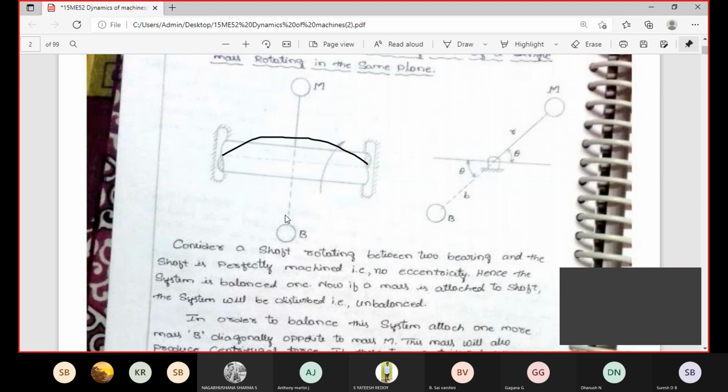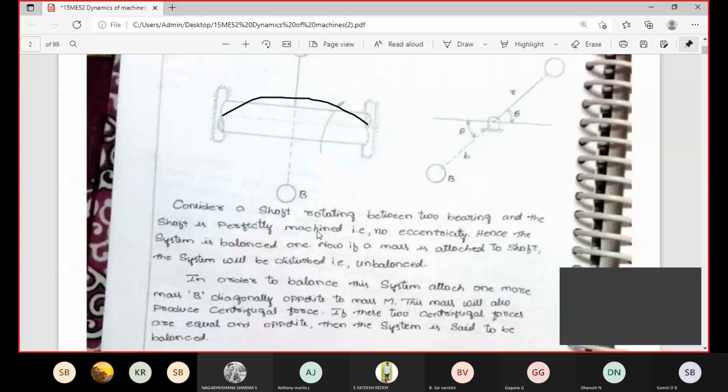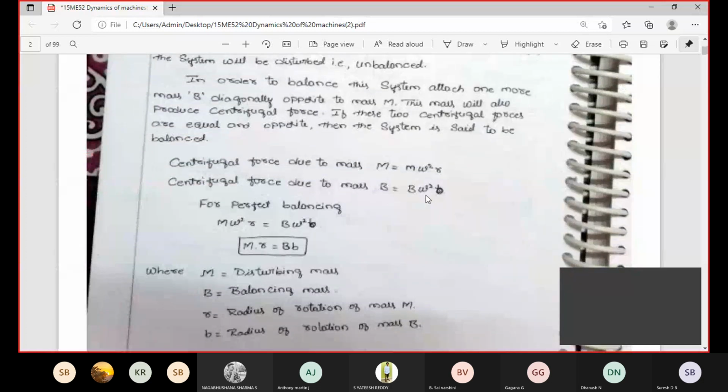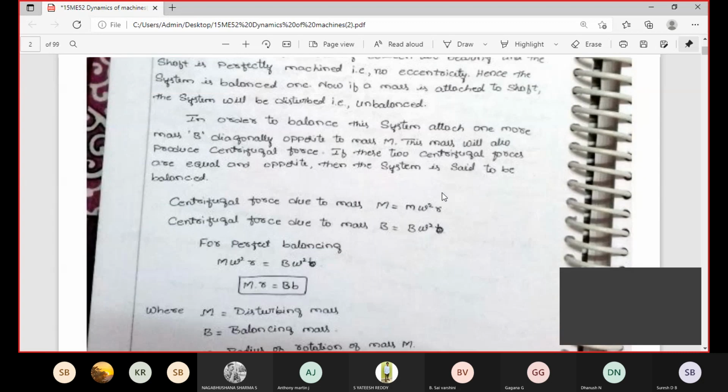Here also the same centrifugal force is acting towards the downward direction. Here also some centrifugal force is acting at mass B. How to find that centrifugal force? The centrifugal force due to mass B equals capital B into omega square into small b. Here capital B is the mass of the additional or balancing mass B. Omega means the angular speed or angular velocity of the mass B. Small b means the radius of this particular mass B.